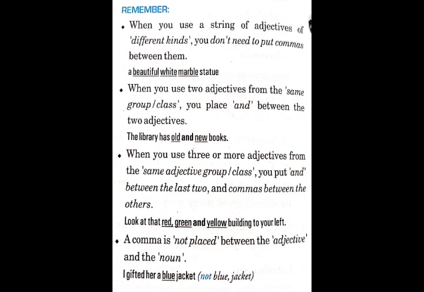A comma is not placed between an adjective and the noun. Commas are never used between adjectives and nouns. Okay, commas are only used when we have adjectives of the same group or class. I hope it is clear to you.